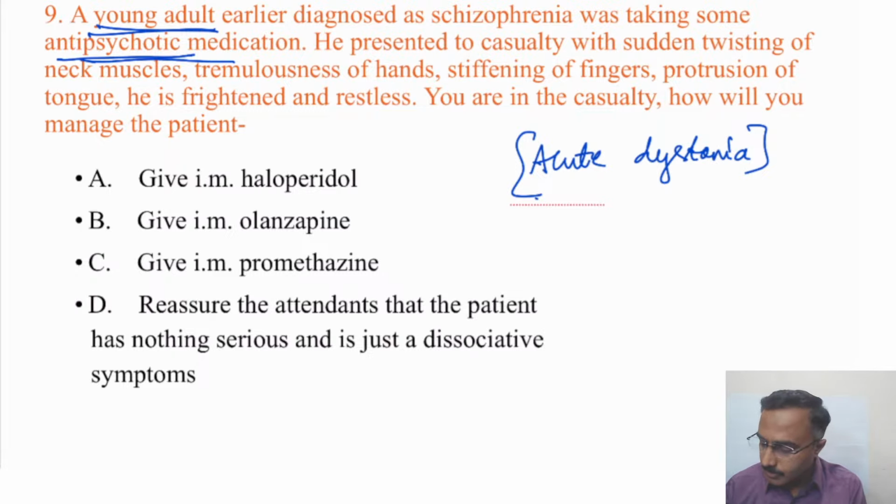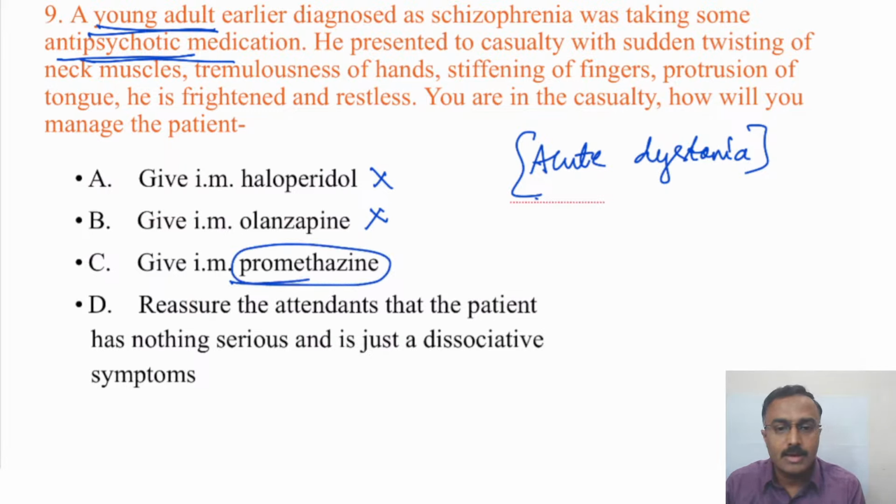Giving haloperidol is not the right answer because the offending agent is already an antipsychotic. Giving olanzapine, again, similar results are seen. So promethazine, which has an anticholinergic effect, will relieve the symptoms of dystonia.